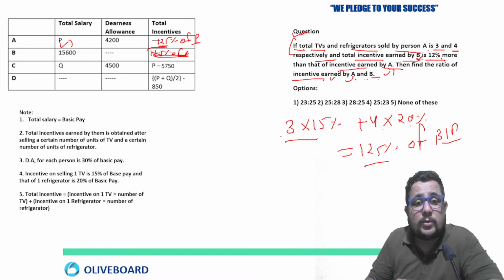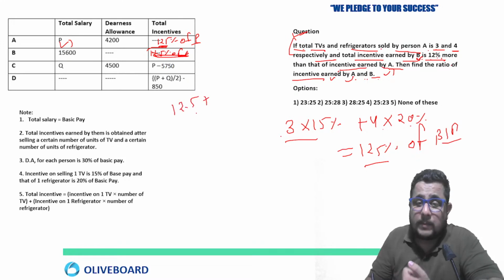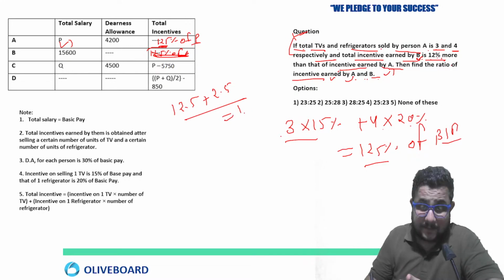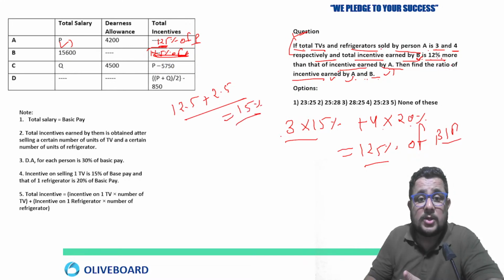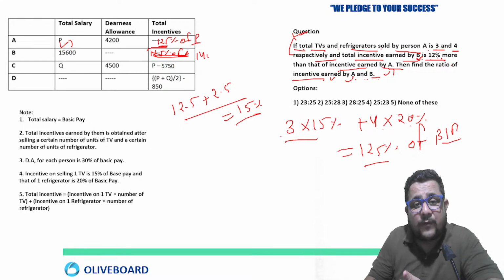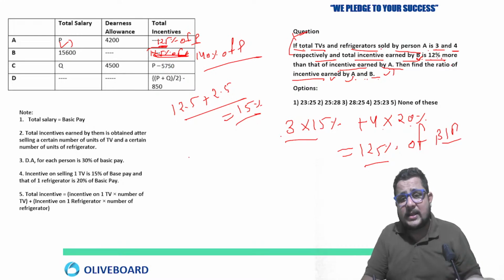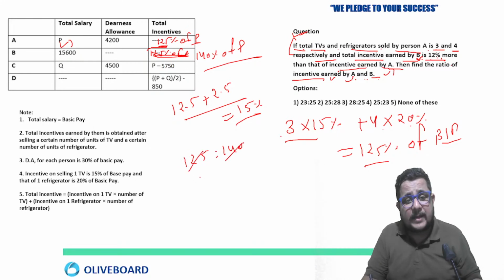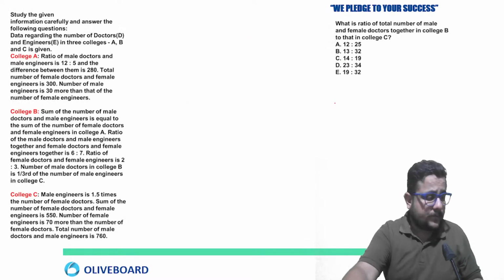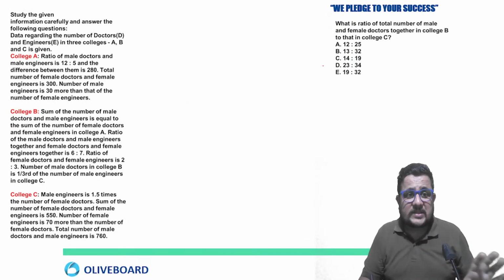So 12% of 125 is going to be what? 10% is 12.5, plus 2%. 1.25 is 1% of 125, so 2% is going to be 2.5. Just add this and you will get 15% extra. So 125 plus 15 is 140% of P. Now they are in the same unit, take the ratio, A to B, which is 125 to 140. Cancel by 5, and this will be 25 to 28. Second option. Clear? Let's move on to the next question now.